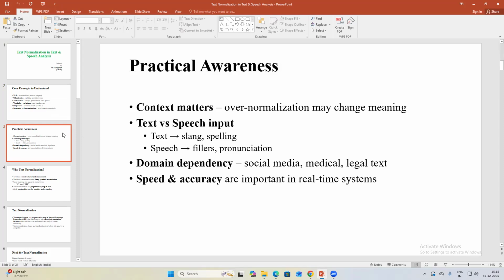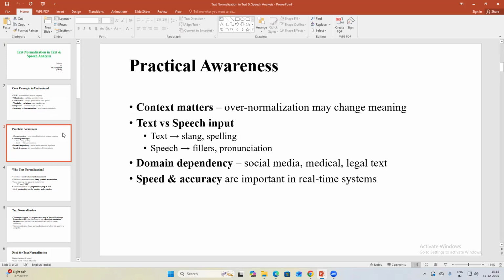Let's see the practical awareness beyond normalization. The first thing is that context matters. In context, over-normalization may change the meaning, because removing or modifying too much information can distort the actual meaning of the sentence. Text input usually contains slang, spelling errors, emojis, and abbreviations, so normalization focuses on correcting the spelling, expanding the abbreviations, and removing the emojis. Speech input includes fillers, pronunciation variation, pauses, and background noise, so normalization focuses on removing the fillers, handling the pronunciation, and converting the speech to text.